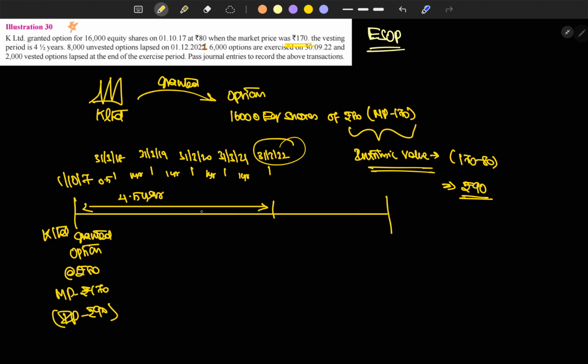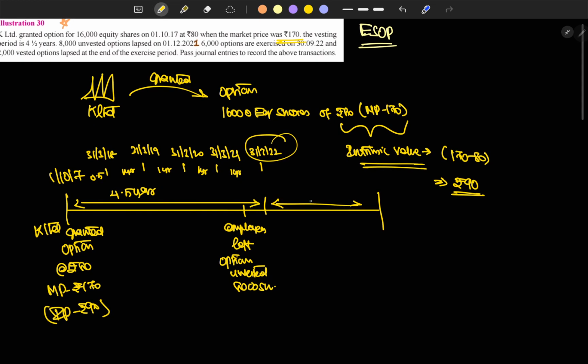And some options have lapsed on 1/12/2021, prior to the exercise period itself, because some employees have left the organization. Options unvested are 8,000 shares.